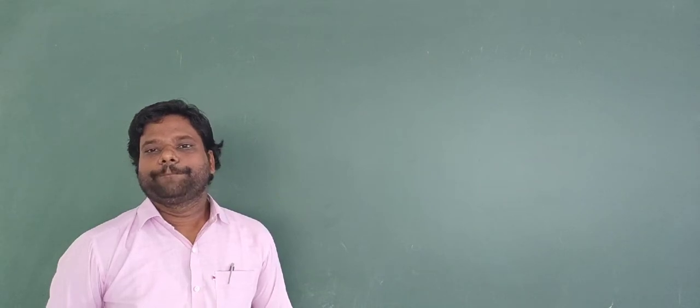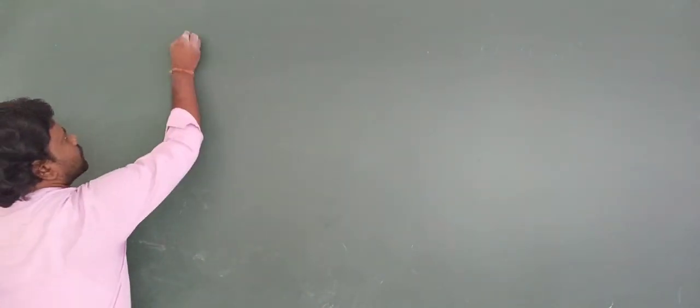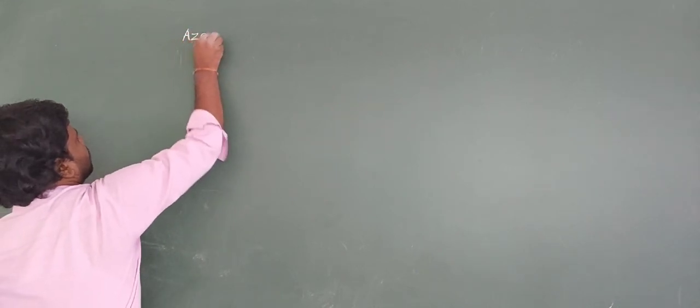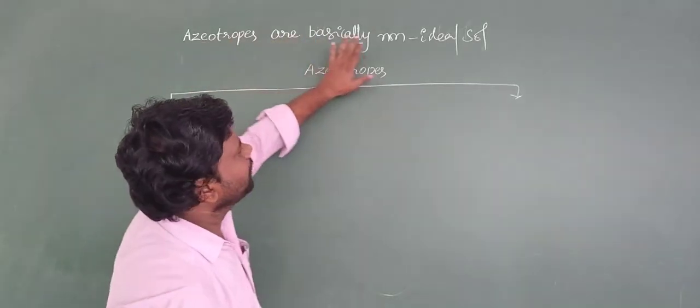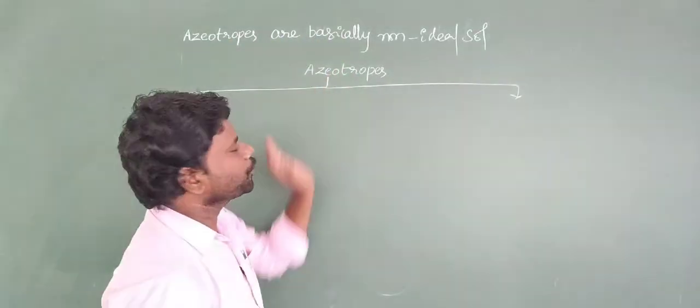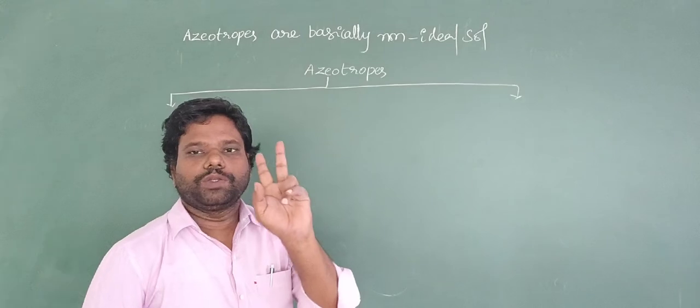Generally, azeotropic mixtures are basically non-ideal solutions. Look here, azeotropes are basically non-ideal solutions. These azeotropes can be classified into two types.